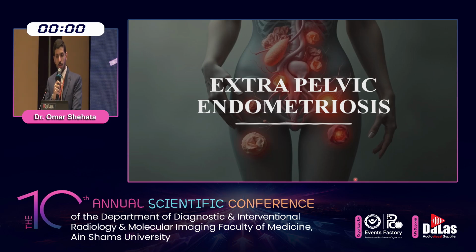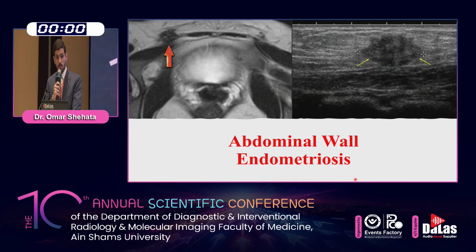Lastly, we are going to talk about the least common site for endometriosis, which is extrapelvic endometriosis. For abdominal wall endometriosis, the common sites are the inguinal and umbilical regions. Such patients are often admitted to the hospital with cyclic abdominal pain and therefore referred to dermatology and not to gynecology. In addition, the risk factors such as prior surgery, including cesarean section and hysterectomy, are well known, as seen in the left image. On the ultrasound, the lesion shows a hypoechoic rounded or oval nodule with well or ill-defined borders and a hyperechoic rim. MRI shows a hypointense solid lesion on T2 weighted image with a hyperintense internal hemorrhagic cyst or hyperintense hemorrhagic cyst on T1 weighted image.